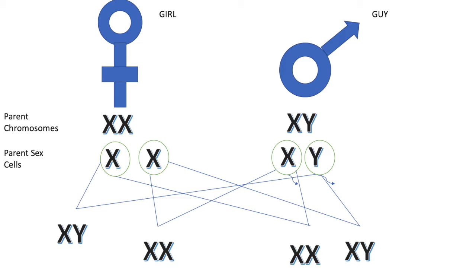Now you can see that the children produced have either the XX or the XY chromosomes in their cells. This means that you have 2 XX and 2 XYs, which means that the ratio of girls to boys that are produced is exactly the same.